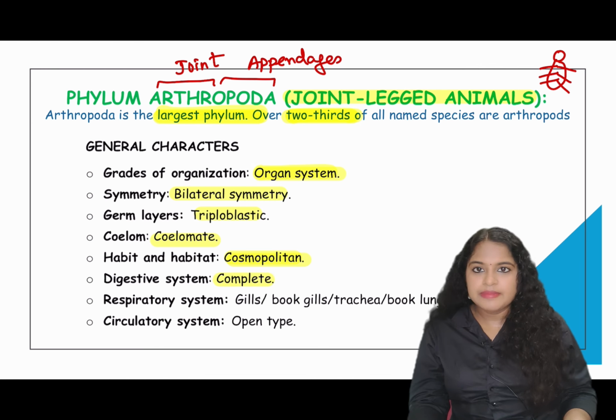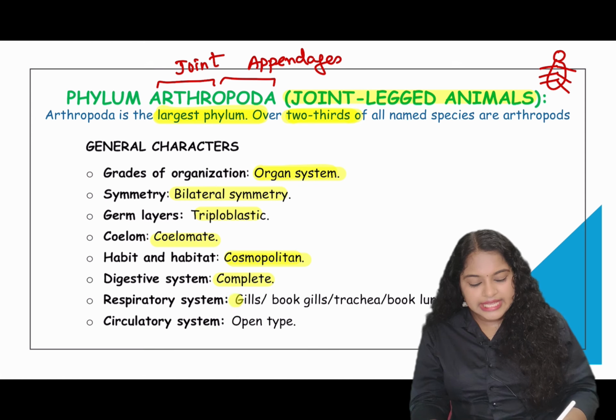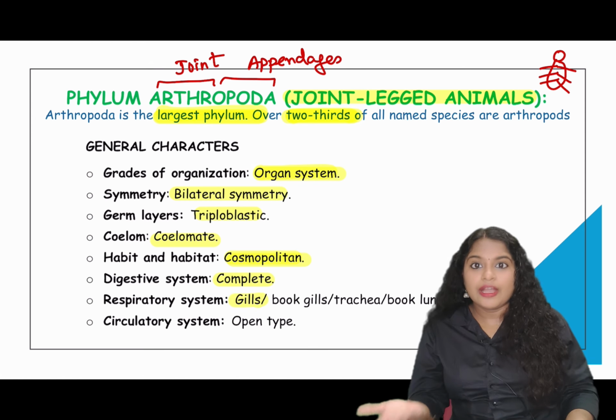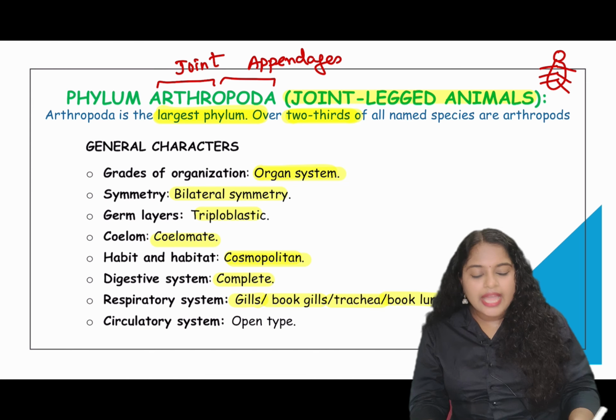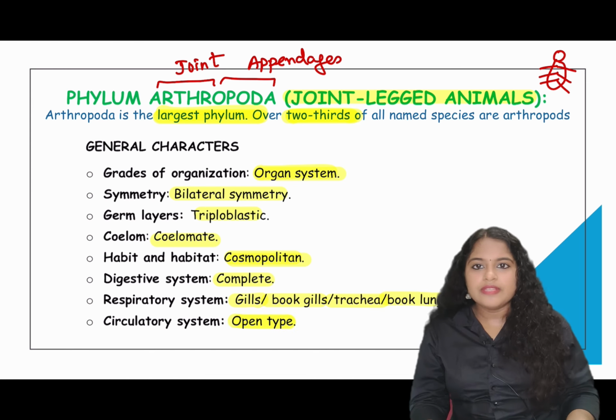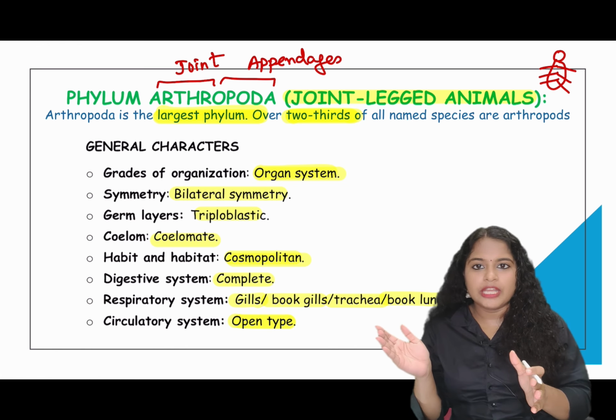Now their digestive system is complete. They have different types of respiratory structures like gills for the aquatic arthropods, book gills also for the aquatic arthropods, trachea and book lungs for the terrestrial arthropods. Now they have an open type of circulatory system. I told you in Annelida it is a closed type of circulatory system. In Arthropoda it is an open type of circulatory system.